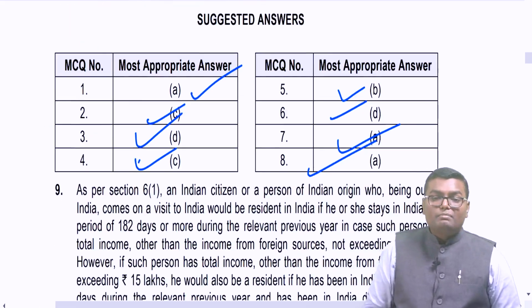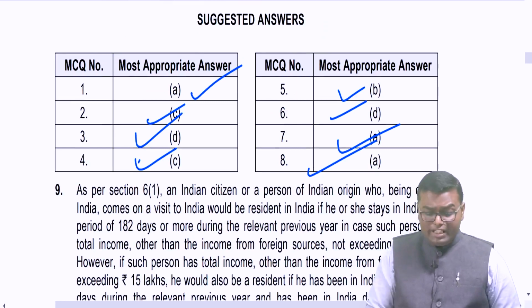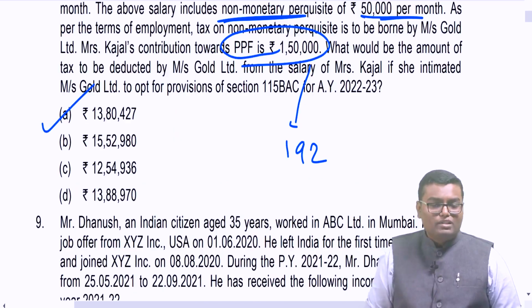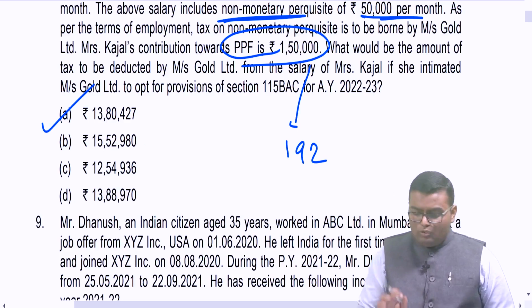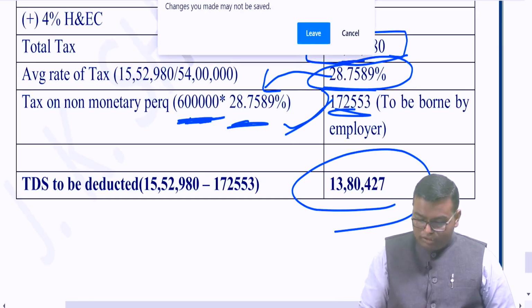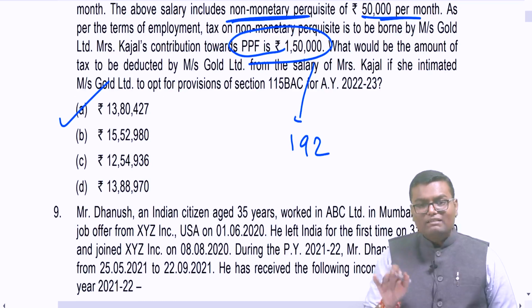Are you understanding this, people? Yes or no? 8 MCQs, but master blaster MCQs they have made. Okay. Now these notes don't work because now everything will be discussed from this RTP itself.